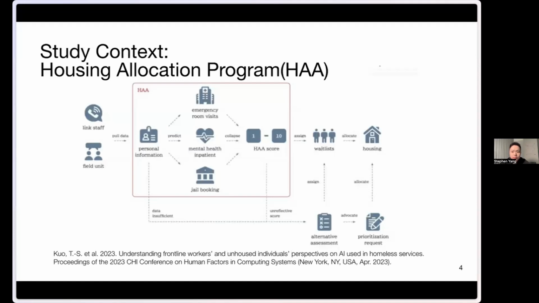So our study is grounded in a case of a housing allocation program, which has been deployed in a US county for more than 3 years. It is a type of predictive assessment tool that prioritizes housing resources for people experiencing homelessness.